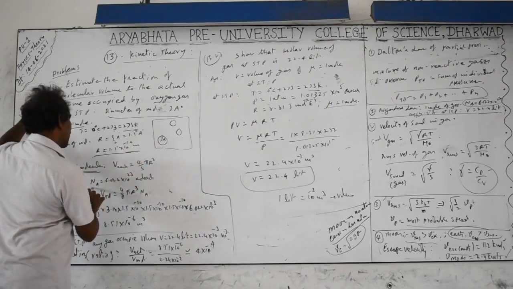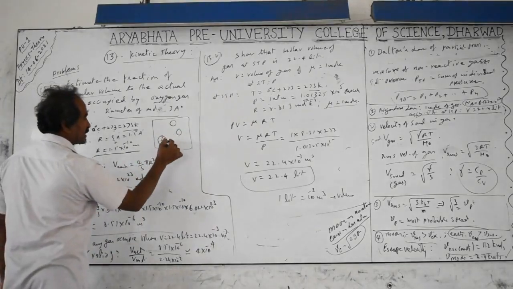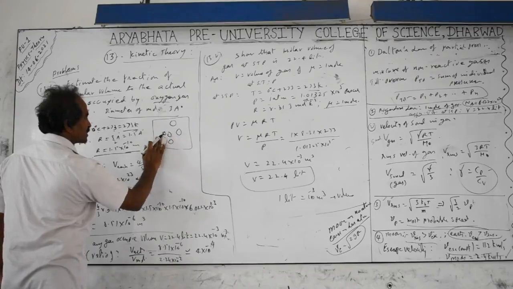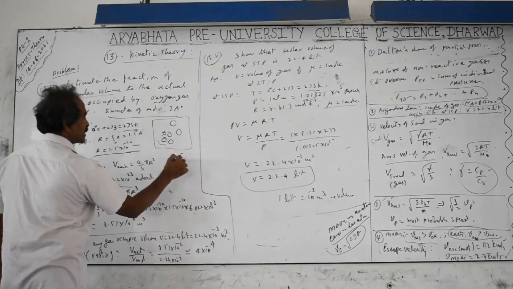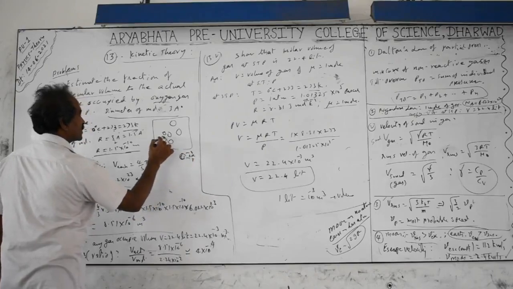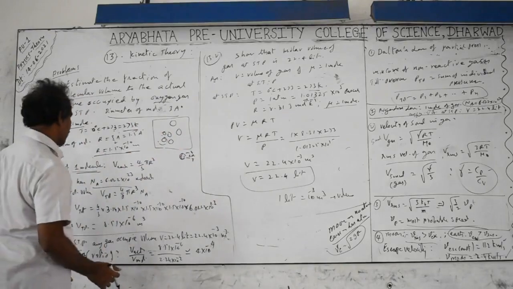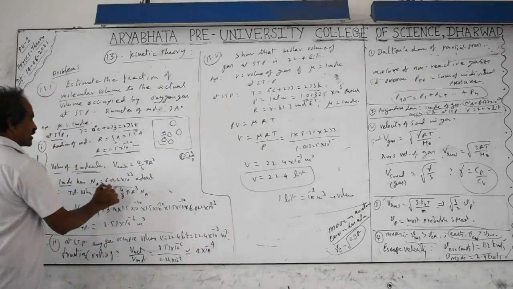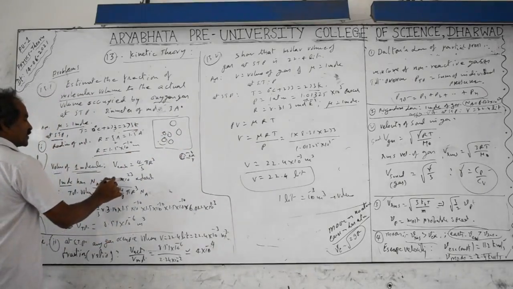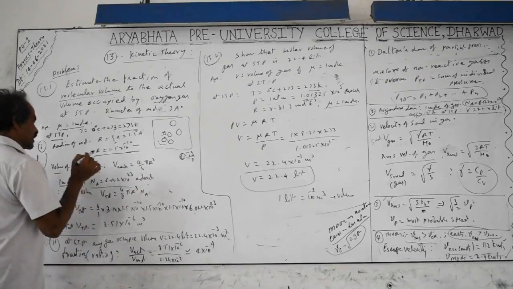and if you have taken 1 mole of the gas, the number of particles is 6.022 into 10 to the power of 23 particles in this container. If all the gas particles are put together in one place, what is the total volume the gas can occupy? That is the volume of one molecule into the number of particles, 6.022 into 10 to the power of 23. If you multiply this, you will get the total volume of the gas particles by real sizes.